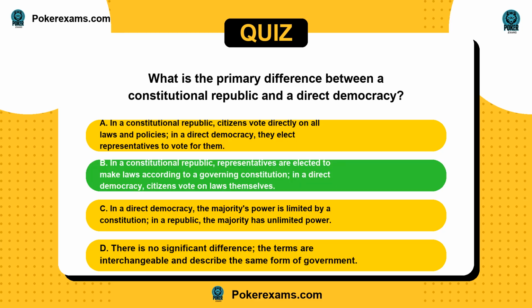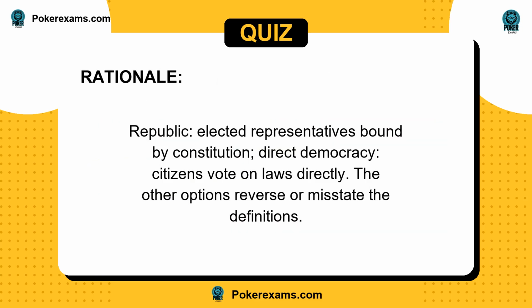The answer is B. Republic: elected representatives bound by a constitution. Direct democracy: citizens vote on laws directly. The other options reverse or misstate the definitions.